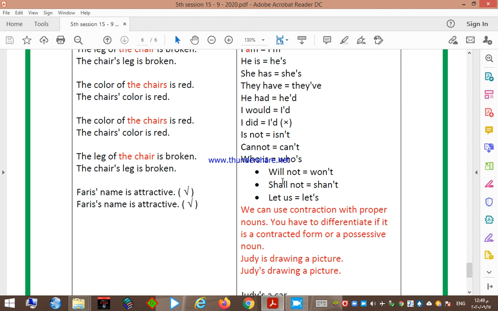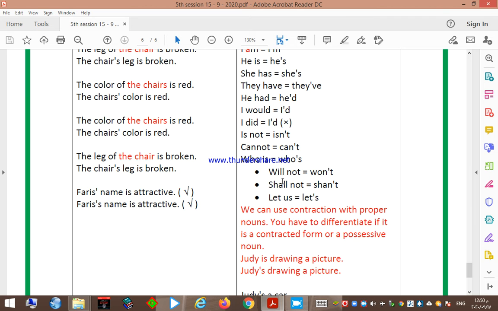And then we can write a contracted form for negatives, like is not, isn't; cannot, can't. Who is, we drop the i, it becomes who's, and who has as well, who's. These are confusing words for some of the students. They think that the contracted form for will not is willn't. There's nothing called willn't. It's wrong. It should be won't. Shall not, shalln't? No, it's wrong. It should be shan't. Let us, let's.